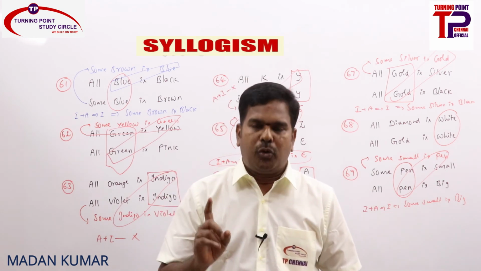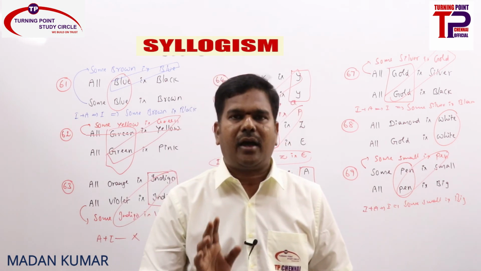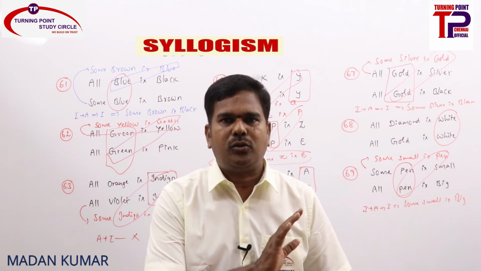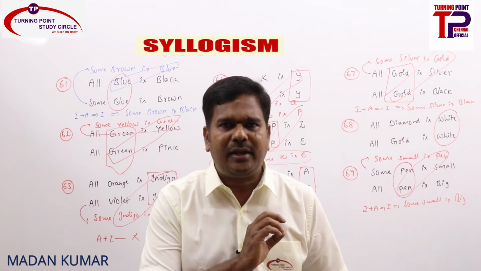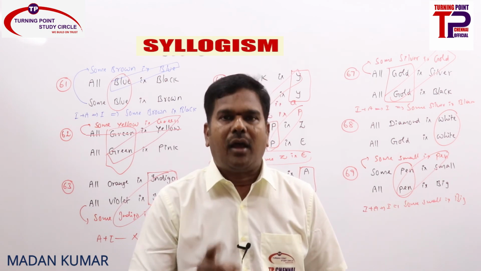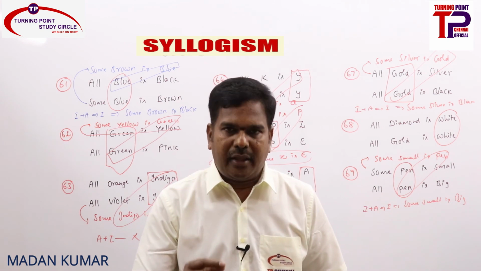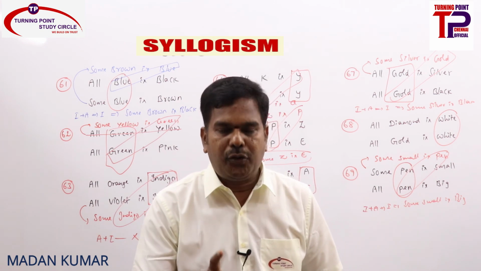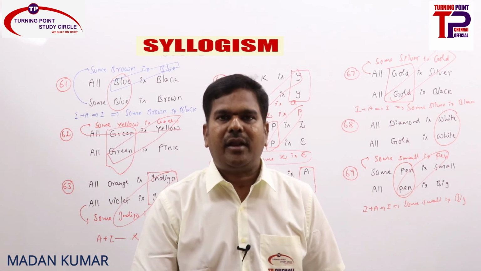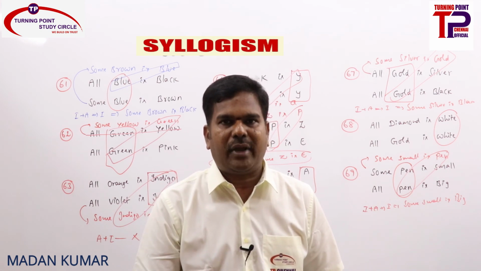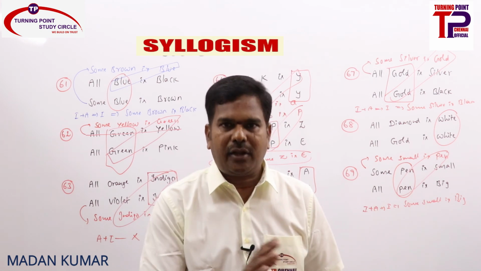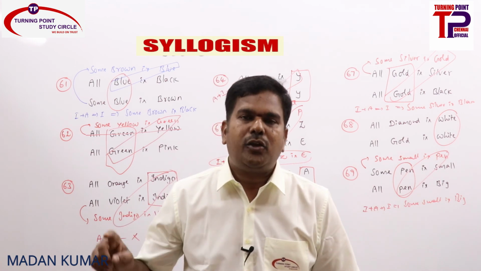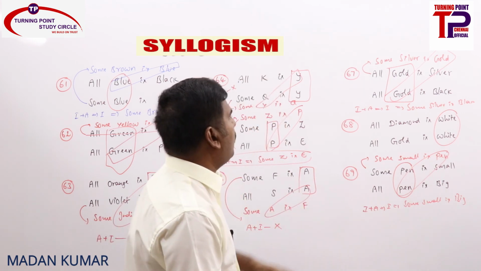Only thing is, both A statements and A and I, or I and A statements, common term as predicate, you will never get a conclusion based on 6 rules. Blindly remember. Clear? And both A statements and A and I, or I and A statements, common term as subject, we do have a conclusion. So whenever we do have a conclusion, common term as subject, you remove the subject, and take whatever predicates are there into an I statement.